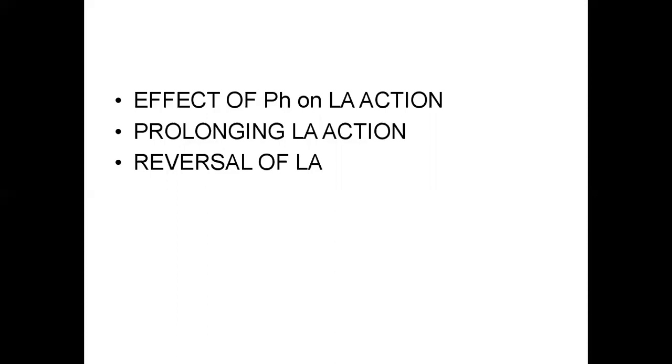The unionized form is useful in diffusion through the axon membrane. The ionized form is responsible for binding to the receptor. In addition, if local anesthetics are fully ionized, there is poor distribution throughout the nerve, so they are less effective.